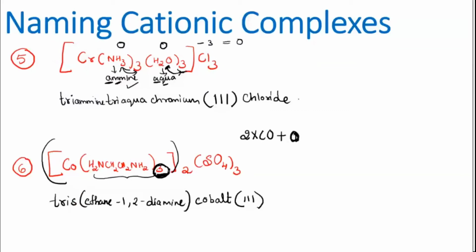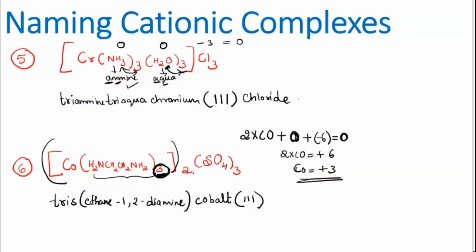Plus, now let me go for the next one. Sulfate. Sulfate charge is how much? Sulfate charge is minus 2. Correct? So minus 2 into 3 will be minus 6. I'll write minus 6 here. And the whole salt will be carrying 0 charge, so it is equal to 0. So you got 2 into cobalt plus 6, so cobalt will be plus 3. Understood how it is plus 3?